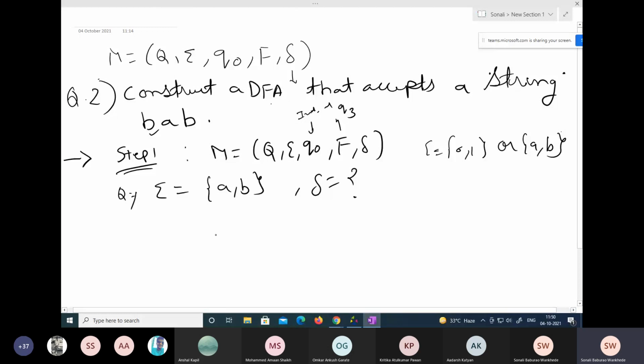Now how many states did I have, guys? I had 4 states: Q0, Q1, Q2, and Q3, right? Okay, so what will I do? I will first draw my 4 states here. I'll draw my 4 states: Q0, Q1, Q2, and Q3, right? And we are interested in finding the substring BAB, right?